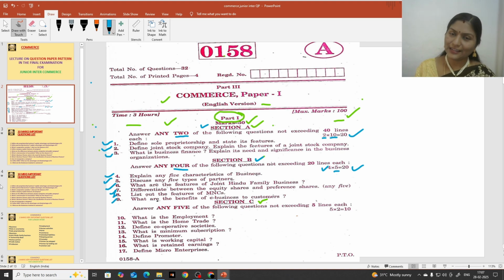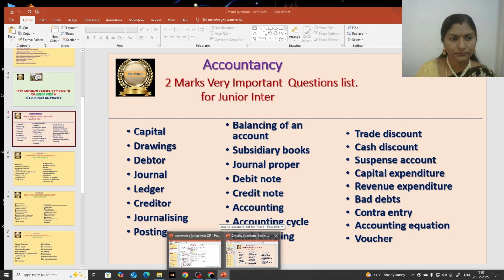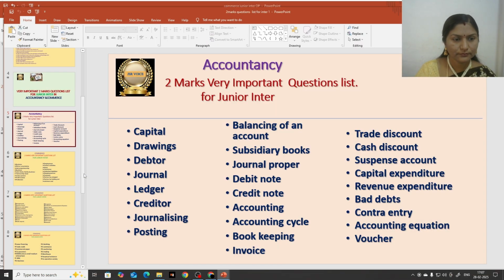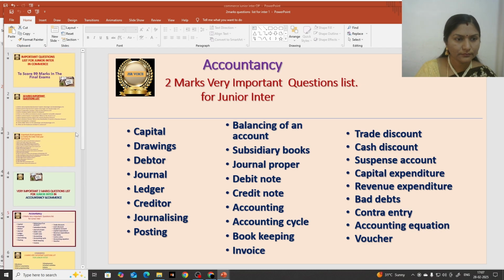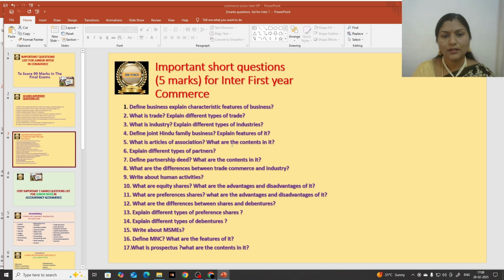I will show the list of important questions for 5 marks. So this is a list of all important questions in the final examination for 5 marks.